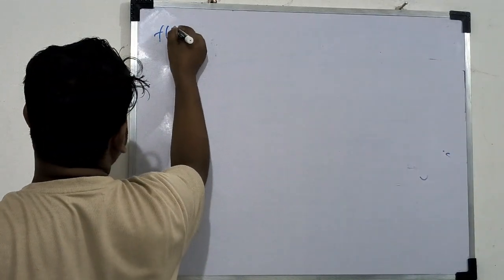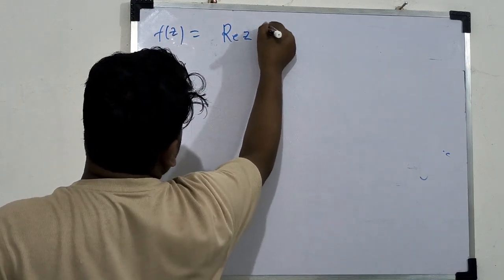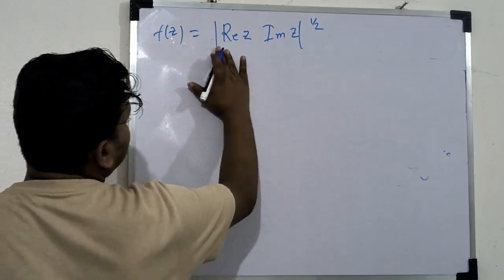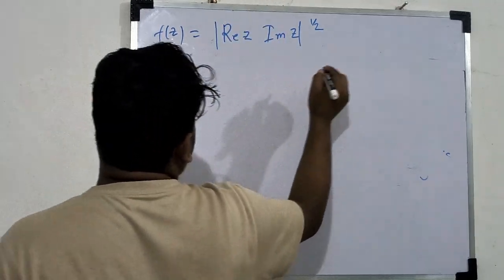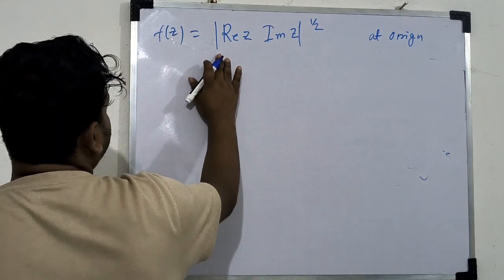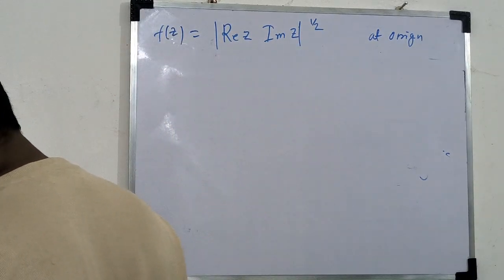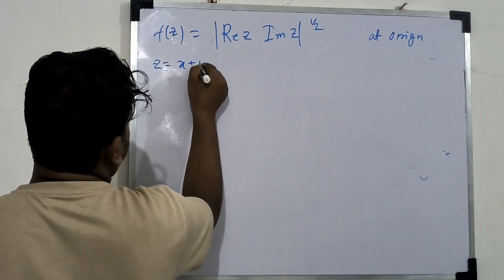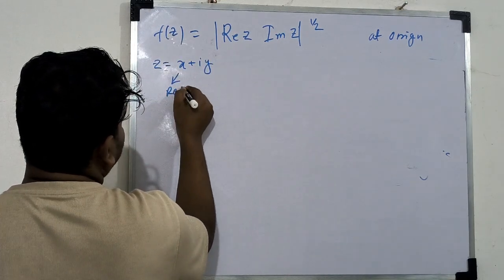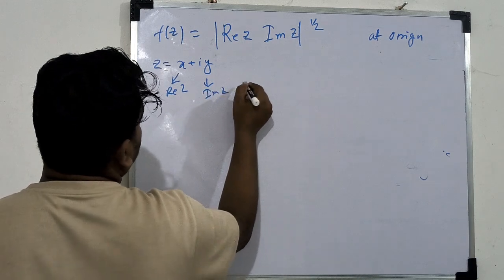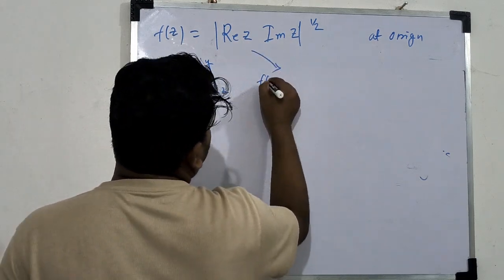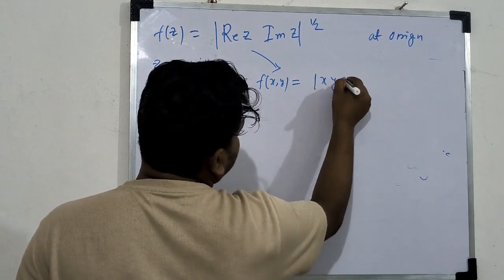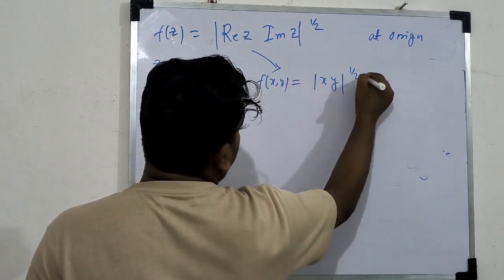So let f(z) be defined as the square root of the modulus of real z into imaginary z. This will satisfy the CR equations at the origin but is not differentiable at this point. So simply, we know z equals x plus iy, where this is real z and this is imaginary z. So from this we can find the function f(z) as x into y, to the power half.